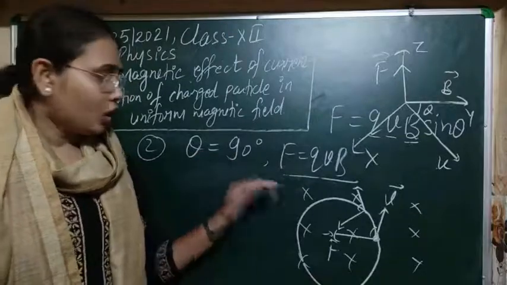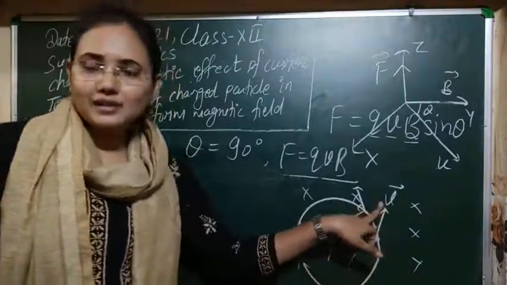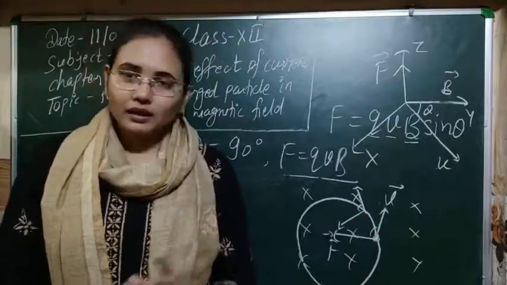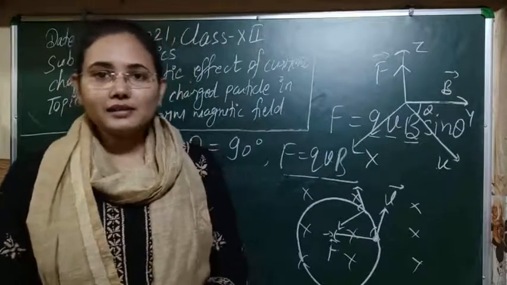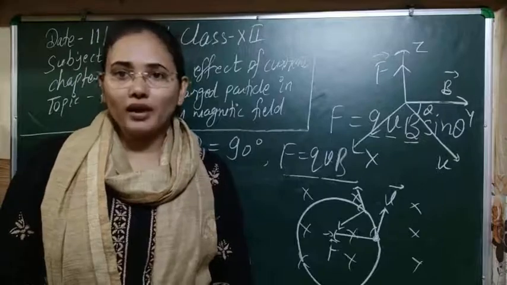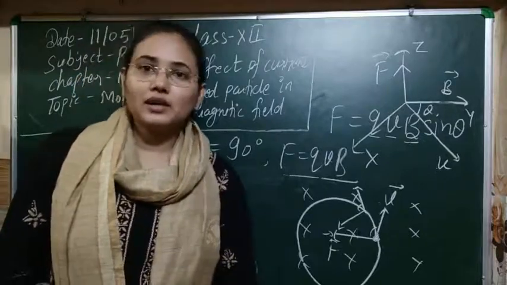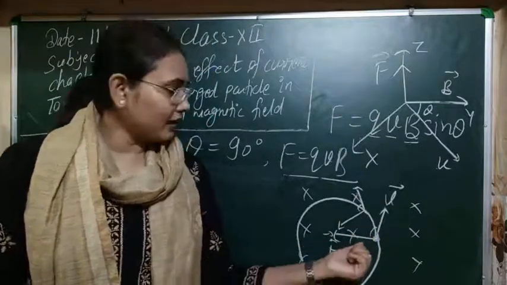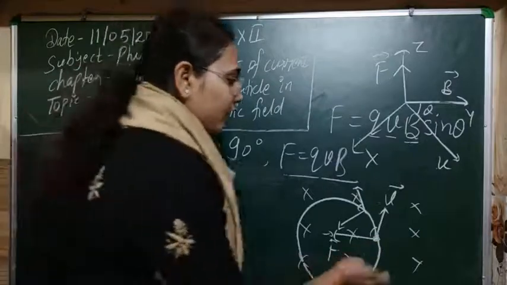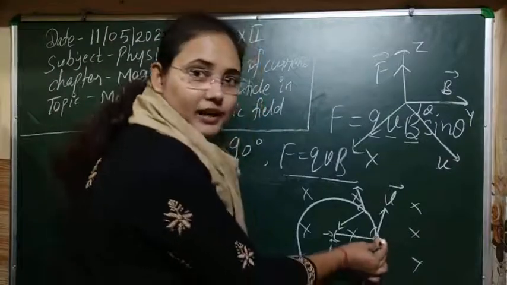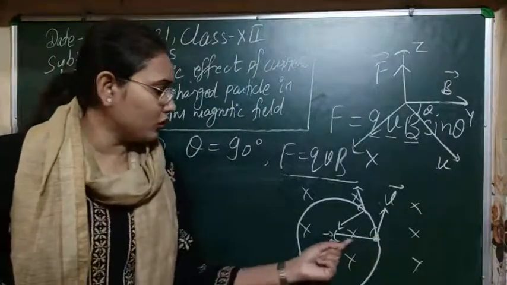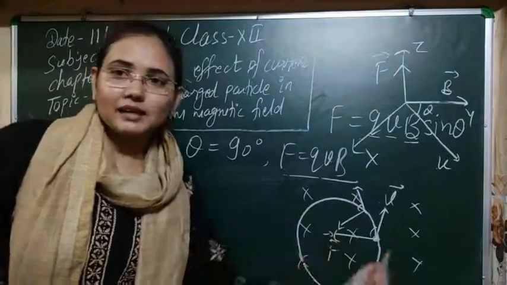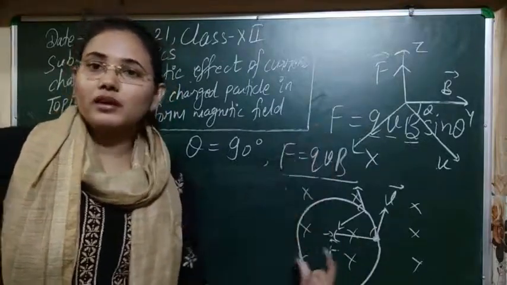The velocity vector is along the tangent, and you know that if a particle is moving on a circle, its velocity is denoted by the tangent drawn at any point. So as this tangent is the direction of the velocity vector, and we already have the magnetic field, the possible direction for the force is only this one. Means this force is acting as a centripetal force.